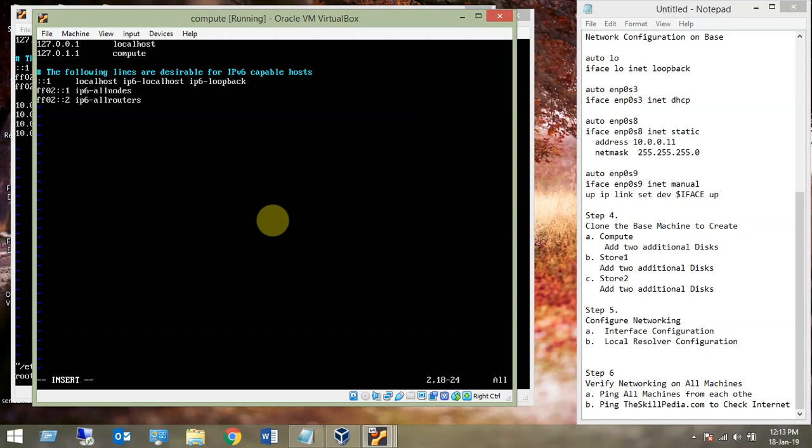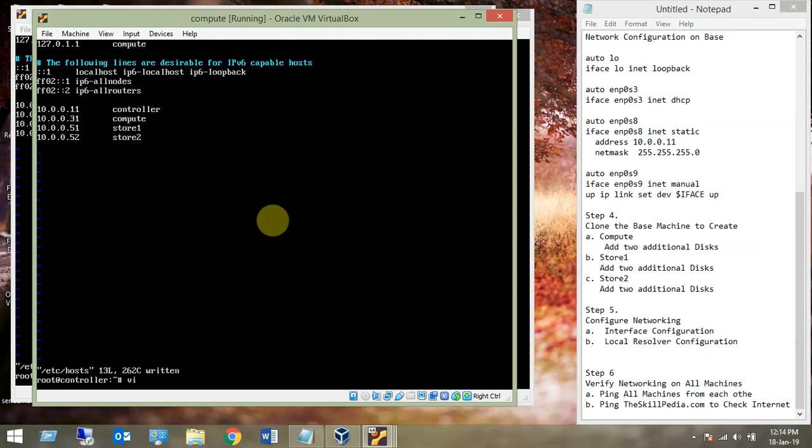Then here we need to add the same entries: 10.0.0.11 controller, yyppp, very fast, and then IP addresses 31, 51, 52. 31 is for compute, 51 is for store 1, and 52 is for store 2. So the local resolver is configured.